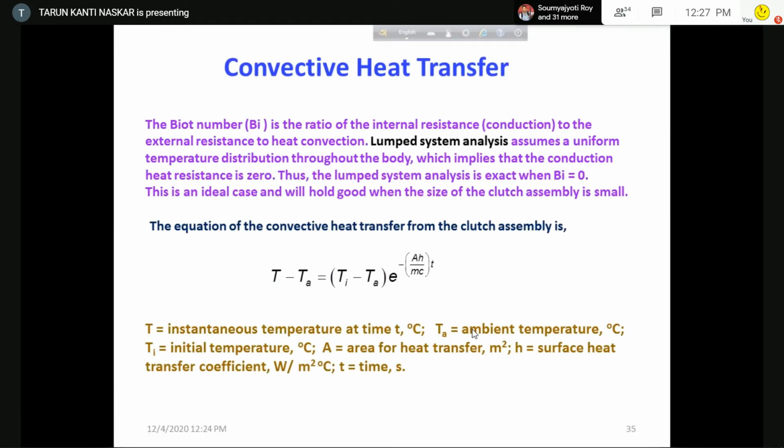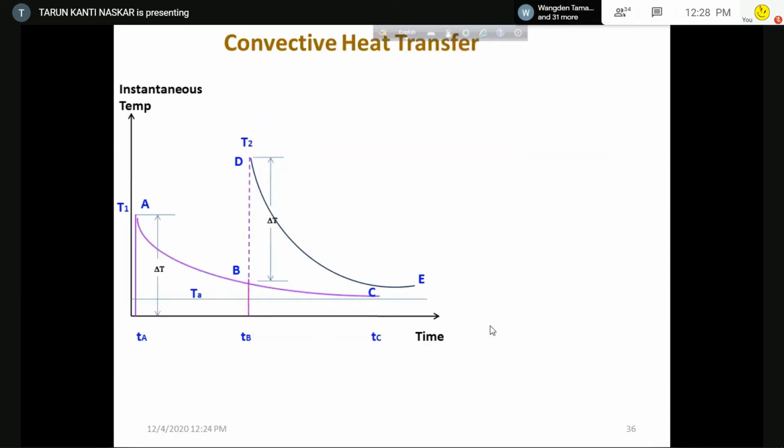This equation is derived as part of the subject of heat transfer, so take it as granted that this is the equation for convective heat transfer. Okay. So taking this equation as granted, I will show you another slide. Now look at this slide.